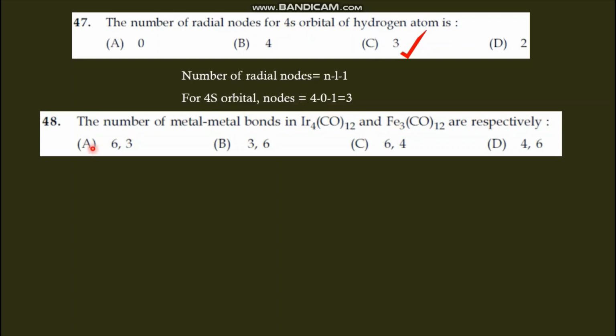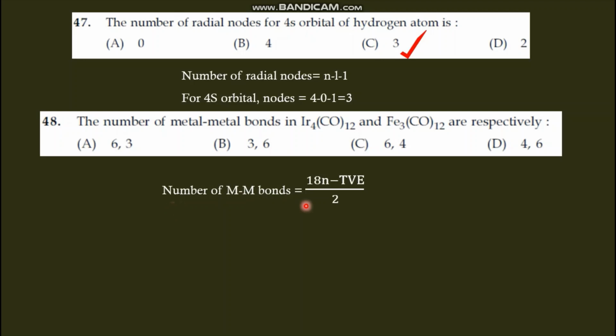Next question, the number of metal-metal bonds in Ir4(CO)12 and Fe3(CO)12 are respectively. If you know the structure, you can simply write the answer, and we already did some questions related to this, but now we can do it in a proper way, how to find out the metal-metal bond.